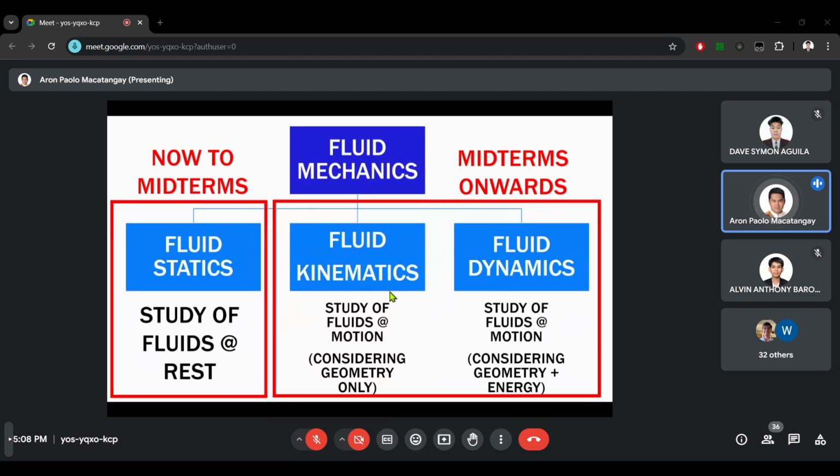And after midterms, so your midterms will be all about fluid statics. After midterms, then we move forward to fluid kinematics and fluid dynamics. So that you have an idea on what to expect and the pacing of our discussion. This will be our division of topics for this course.